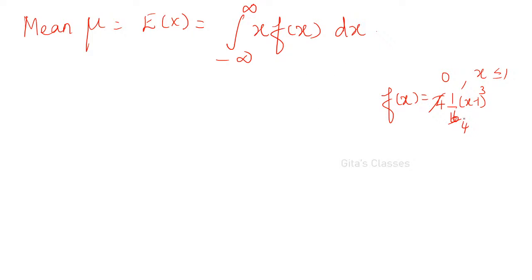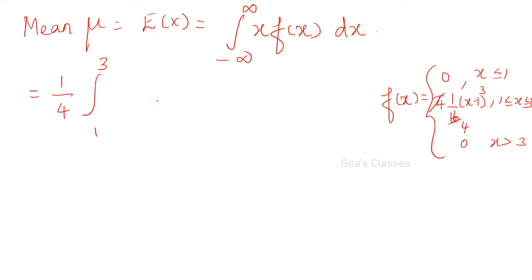So if you substitute k as 1 by 16, then 4 and 16 will get cancelled. You will be getting 1 by 4 into (x minus 1) the whole cube for 1 less than or equal to x less than or equal to 3, and 0 if x is greater than 3.